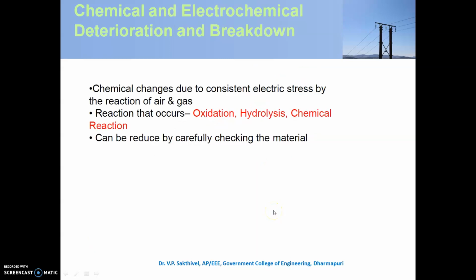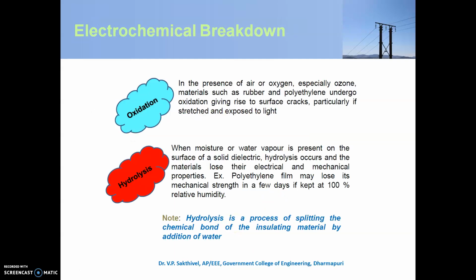Then due to chemical reaction processes, the breakdown occurs due to oxidation, hydrolysis, and chemical reaction. Due to these also the breakdown occurs. First one is oxidation. Oxidation occurs in the presence of air or oxygen, especially ozone. Materials such as rubber or polyethylene will undergo oxidation, which leads to cracks in the surface, particularly when stretched or exposed to light.